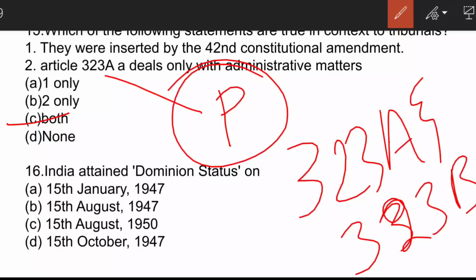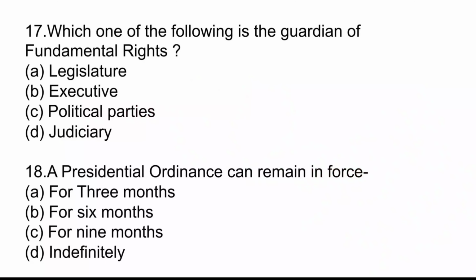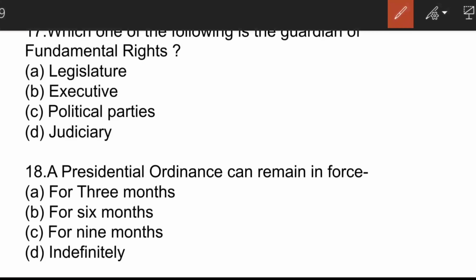The next question is, India attained dominion status on? The correct answer is option B, 15 August 1947. Question number 17. Which of the following is the guardian of fundamental rights? The correct answer is option D. Judiciary is the final interpreter of the Constitution and the custodian of it.